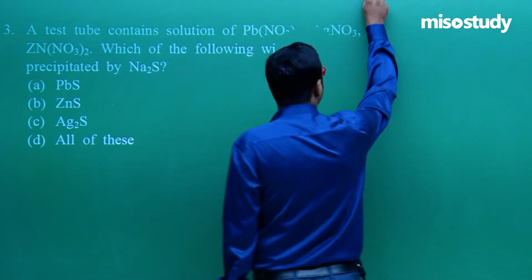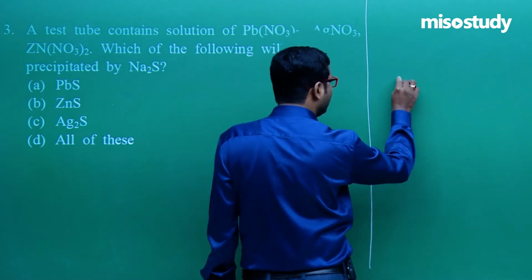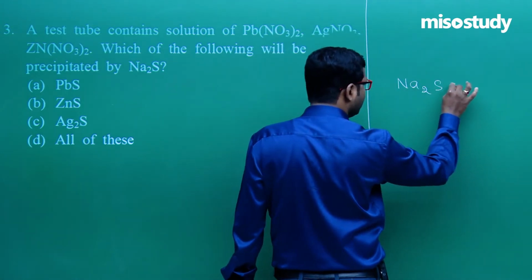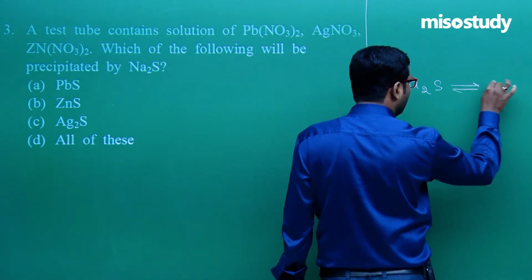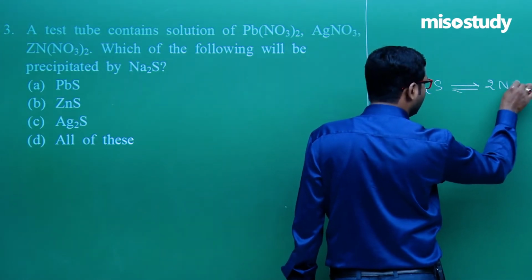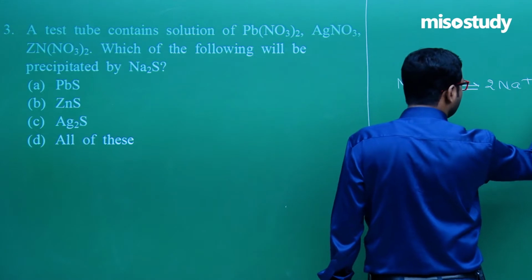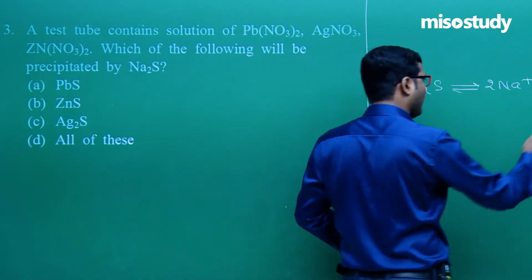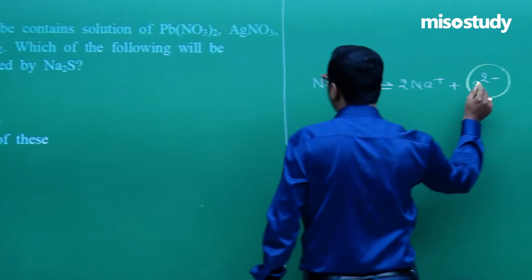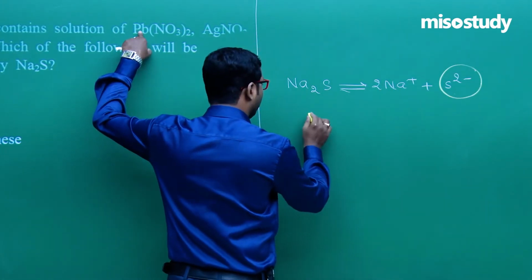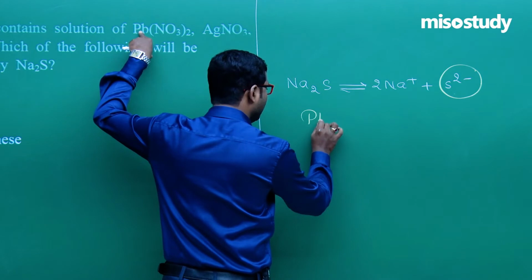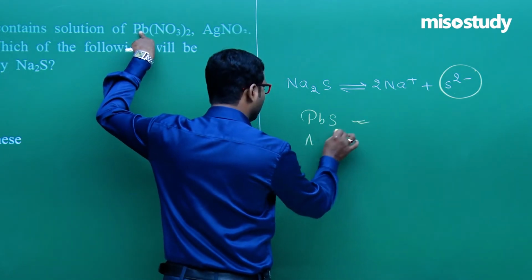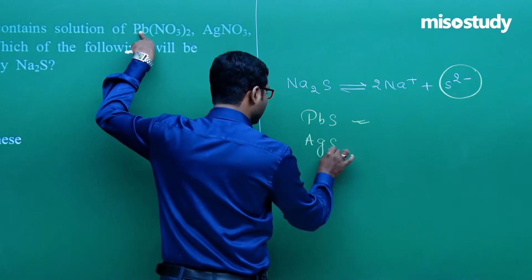As we all know, when Na2S dissolves in water, it completely dissociates and forms 2Na plus and S2 minus, that is the sulfide ion. Yes sir, S2 minus. And when they combine with Pb(NO3)2, they easily form PbS, lead sulfide.